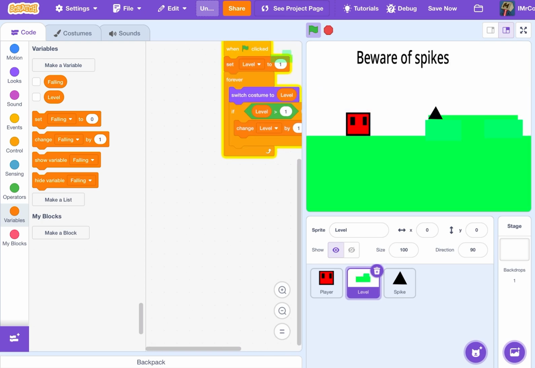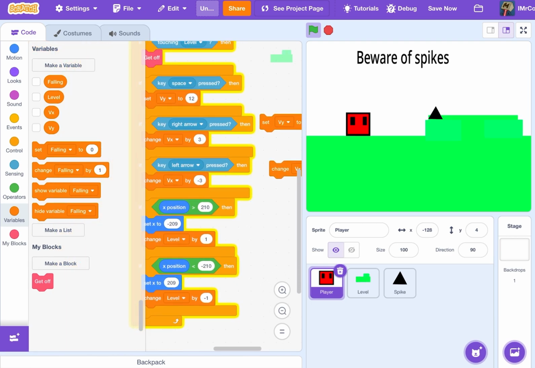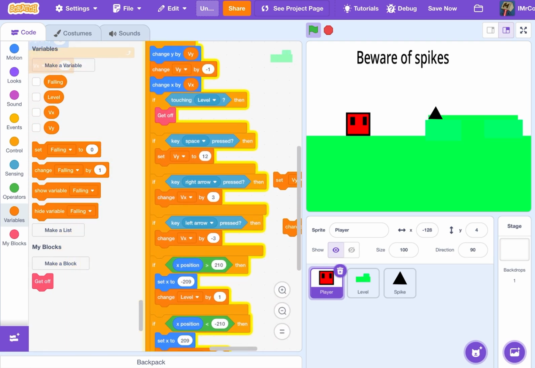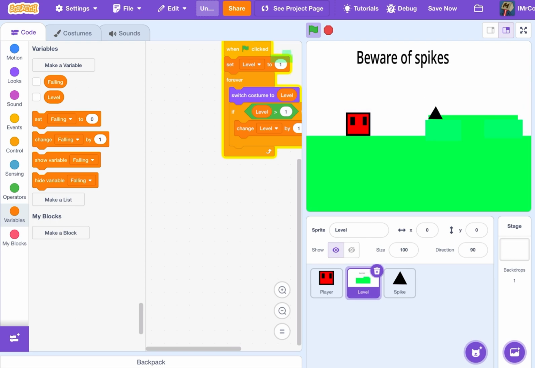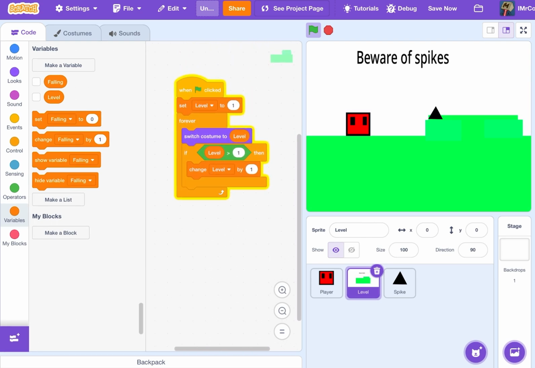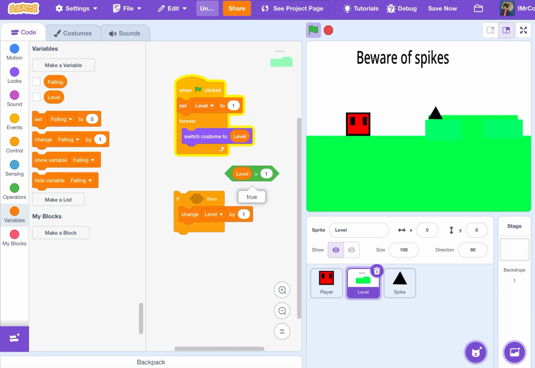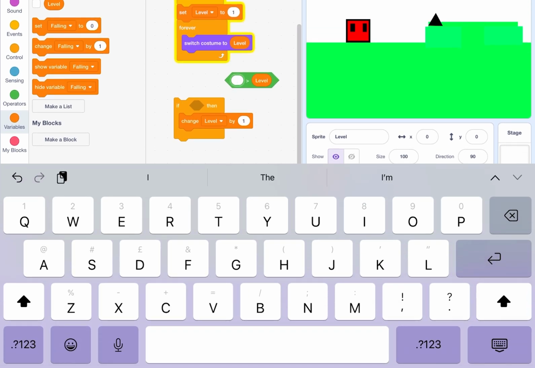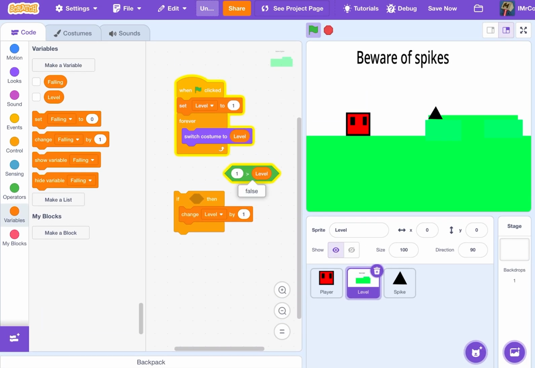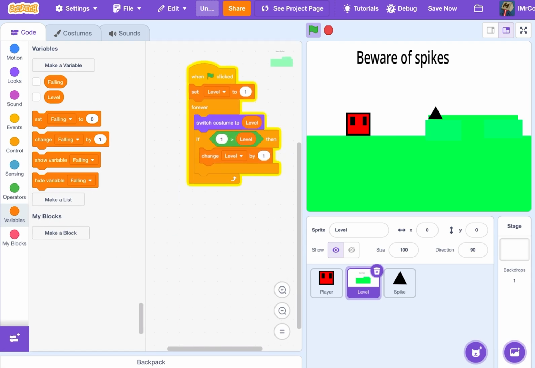But there's something wrong. Look at it. It's just glitching on the other side. So there is something wrong. So if we take this, yeah, this is the problem. It's level less than 1. This is as if 1 is greater. It's because that will equal that level is more.